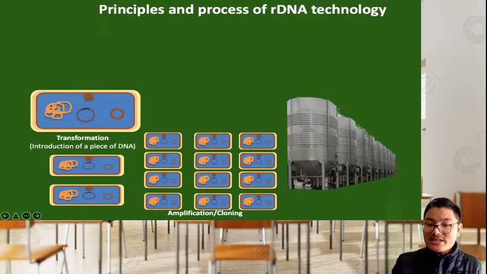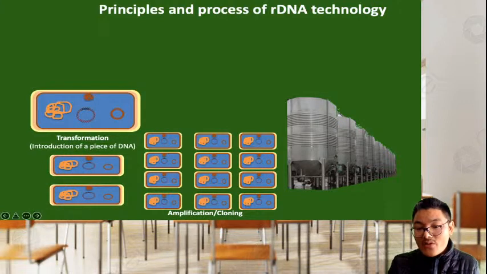Such a process continuously occurs for 3 to 4 days, and then finally we can extract the insulin. While the bacteria grow in these large tanks, they will release insulin from the insulin gene.